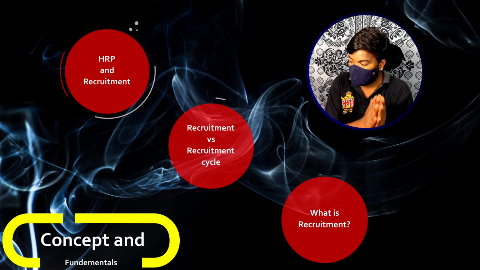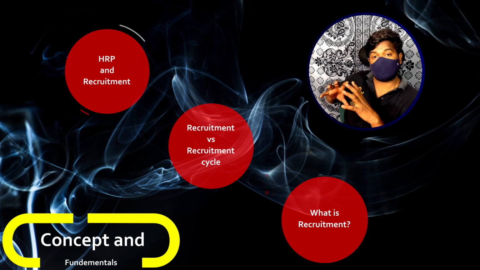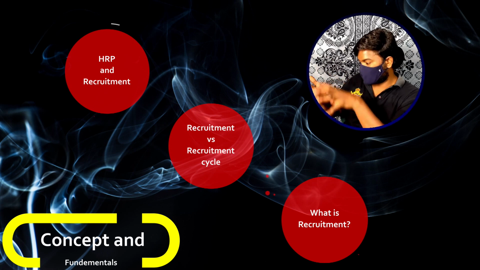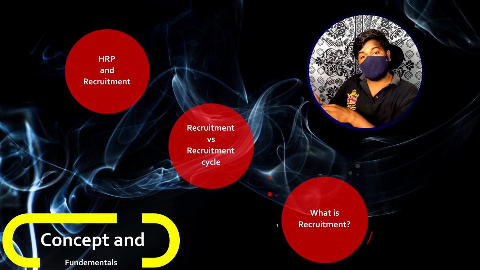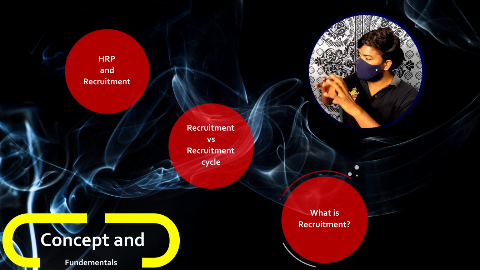That is, in simple terms, once we roll out, for example, an advertisement, we tell that we are looking for 10 software engineers with this particular criteria. If you are interested and eligible, please apply to our organization, or please approach our organization. In this way, we'll roll out an advertisement, right?